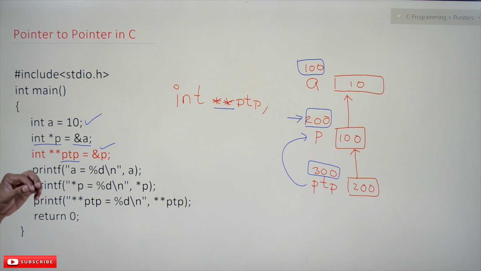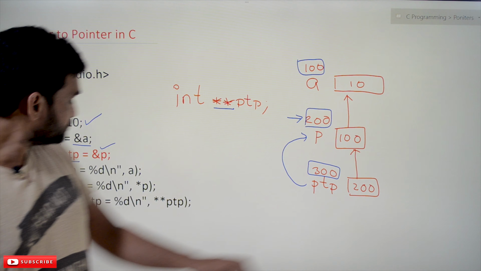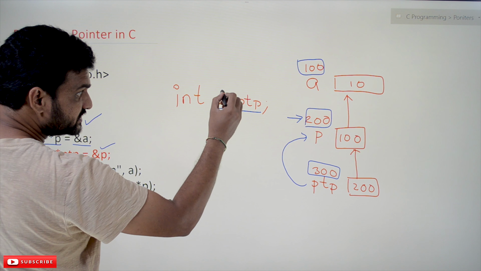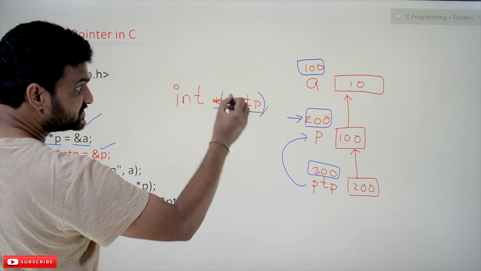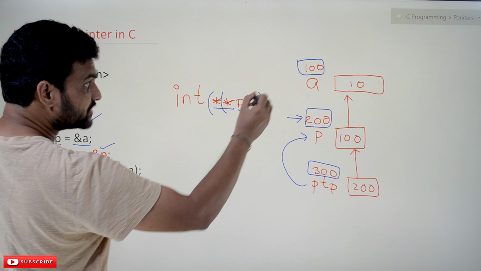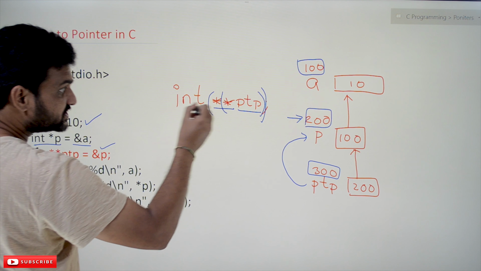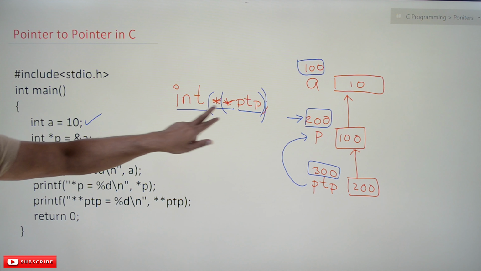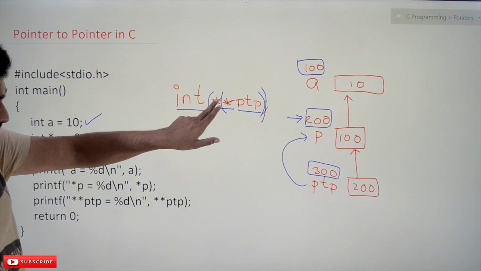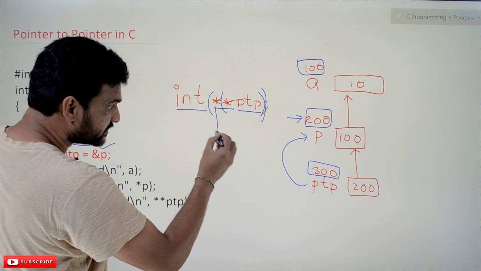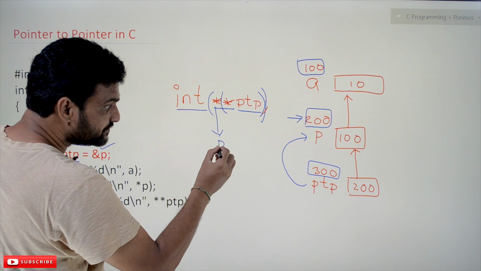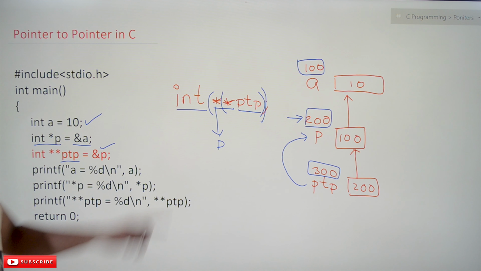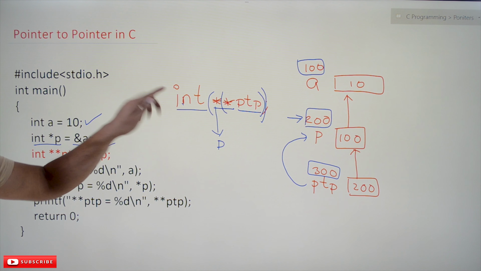Now, what this declaration states is, PTP is a pointer which is pointing to another pointer, which is pointing to an integer value. Here the other pointer is P. This P is pointing to an integer value.